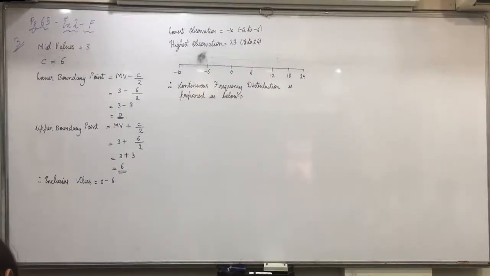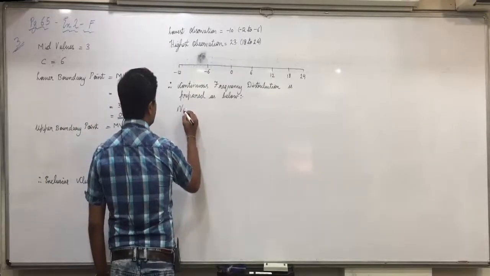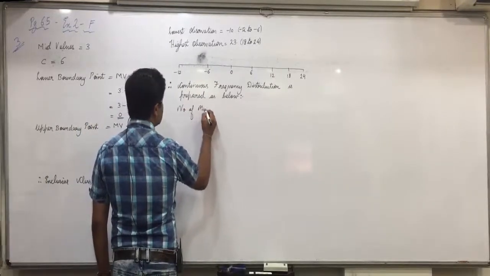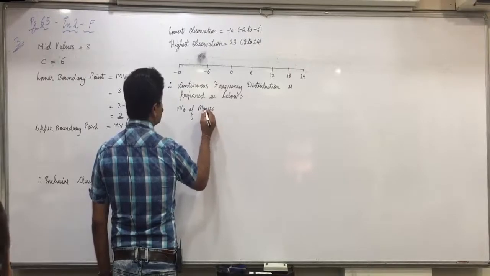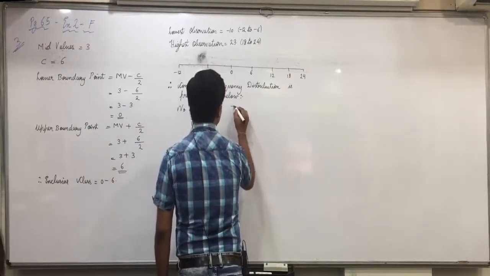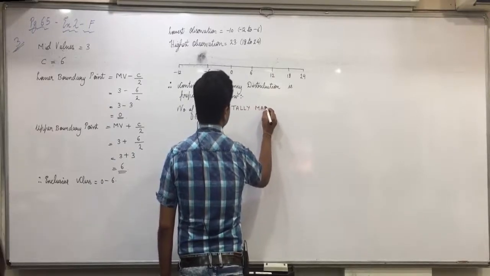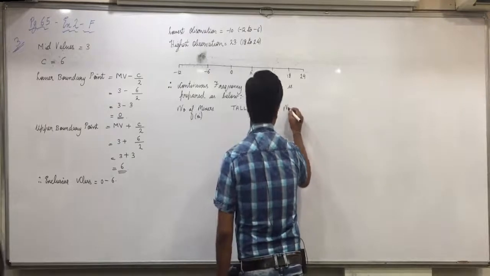No, not classes directly, you do not write here. You write number of mixers, tally marks, and number of days. You need to mention what is the variable. Number of mixers, in bracket xi, tally marks, number of days.